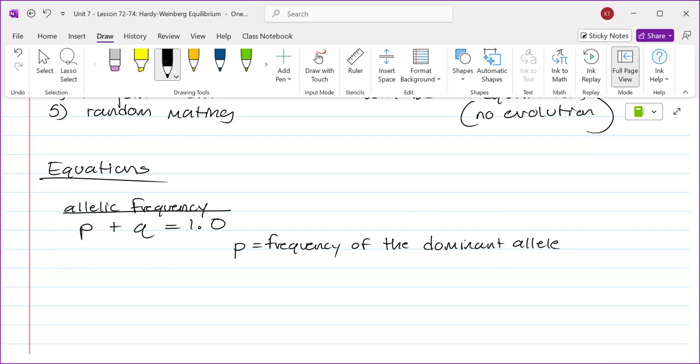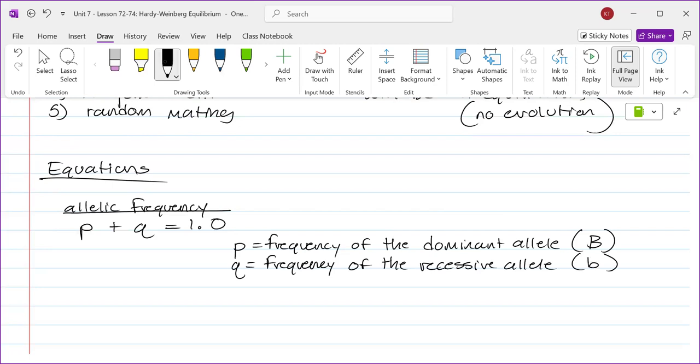And traditionally, historically, what symbol have we used to represent a dominant allele? A capital letter. Doesn't have to be, but traditionally that's what we use. And then q is the frequency of the recessive allele. And what have we traditionally used to represent the recessive allele? The lowercase form of that same letter.